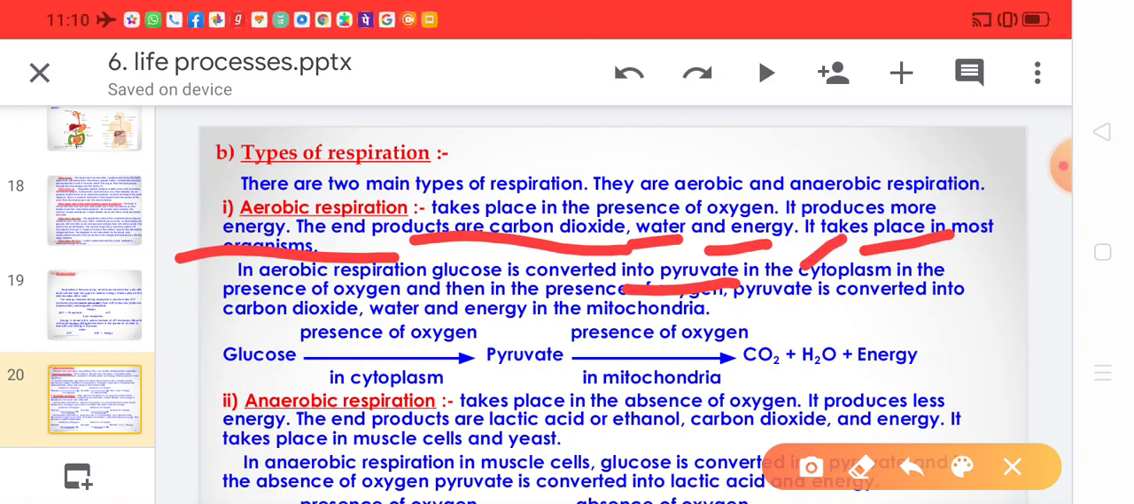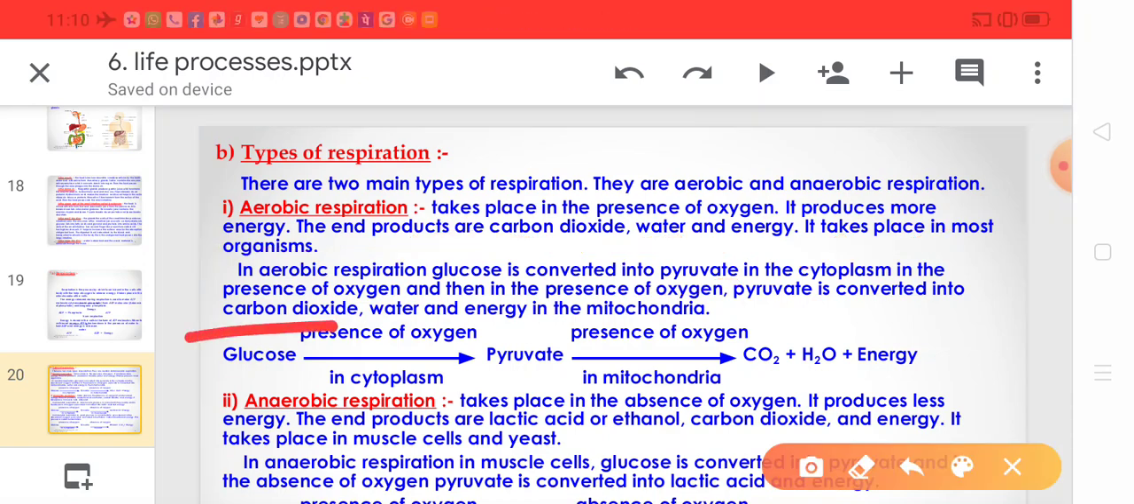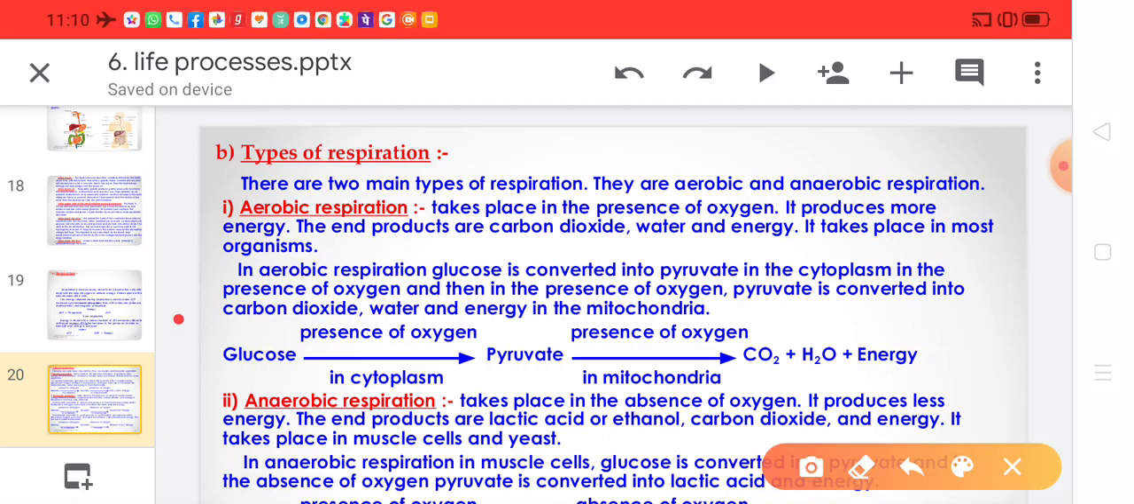This process occurs in the cell cytoplasm. First, this glucose is converted into the simpler form, that is pyruvate, and this is done in the cell cytoplasm. After that, this pyruvate is converted into carbon dioxide, water and energy in the mitochondria. That means further breakdown of pyruvate occurs in mitochondria and formation of carbon dioxide, water and energy is done.